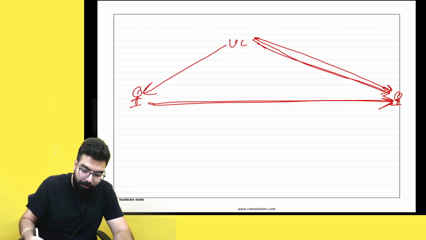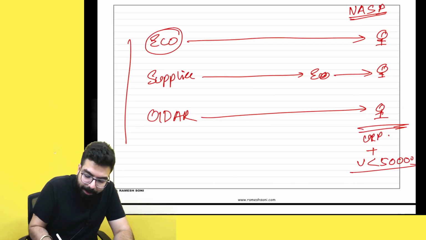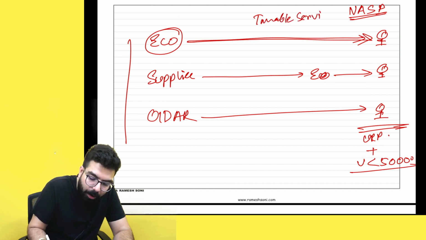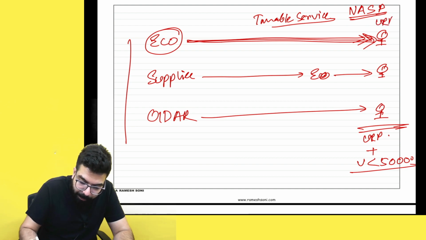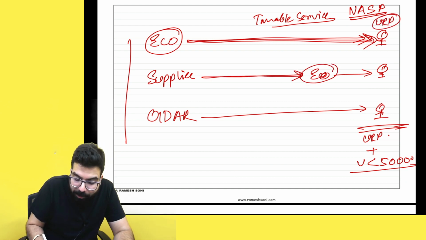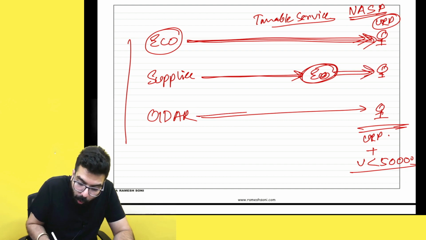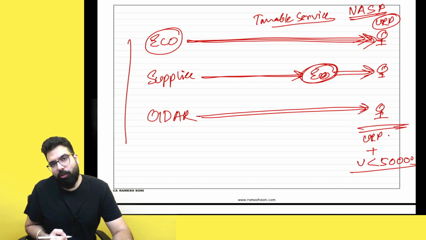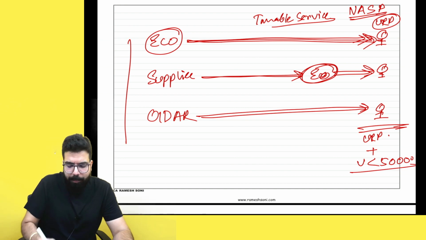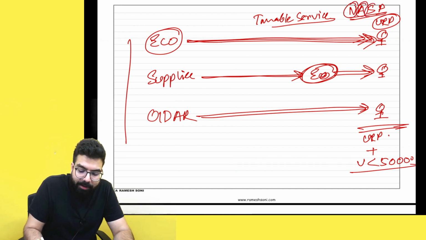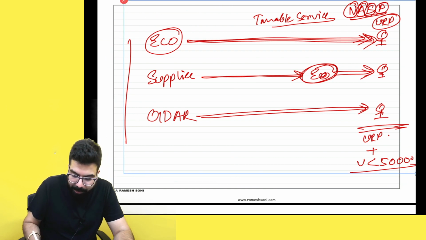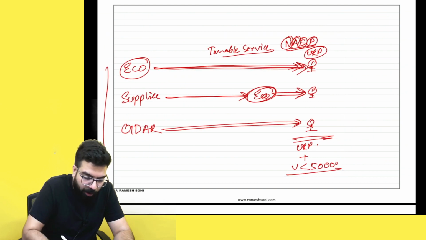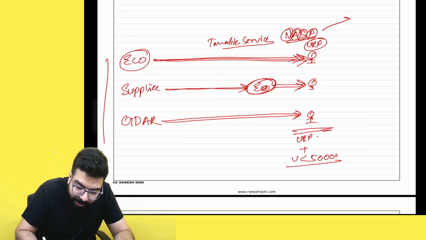Sir, listen to me very carefully. Remember, it is only for taxable services. If an e-commerce operator is supplying services to an unregistered person, or a supplier is supplying through e-commerce to an unregistered person, or OIDR is supplying services to an unregistered person, don't see the value, just mention the name, address, state and pin code. And this name, address, state and pin code will be deemed as the address on record.